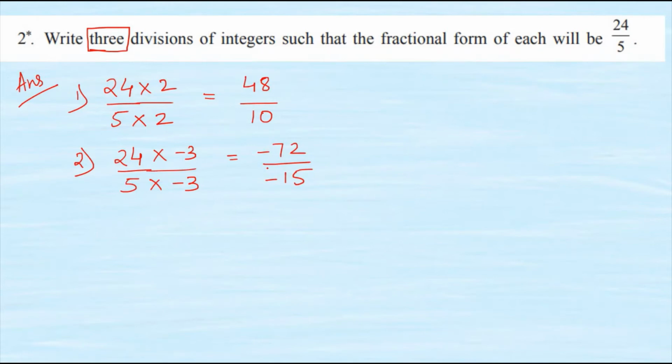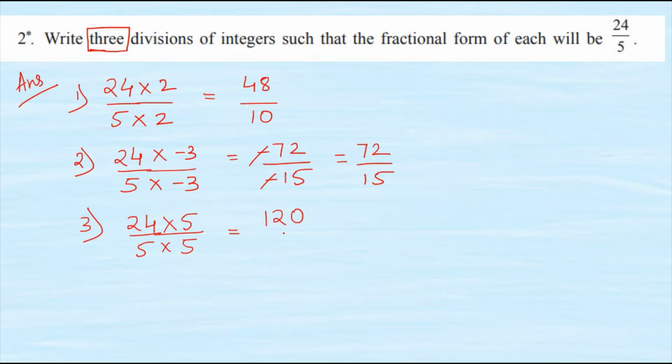As I told you, if we have negative signs in the numerator as well as denominator, we are simply going to cancel them out. And then 72 upon 15 will be my final answer. Similarly, for the third one, I am going to again write down 24 upon 5 and then multiply it by any number of my choice. Just see to it that the number which you choose for numerator should be the same number for denominator also. So I will write 120 upon 25.